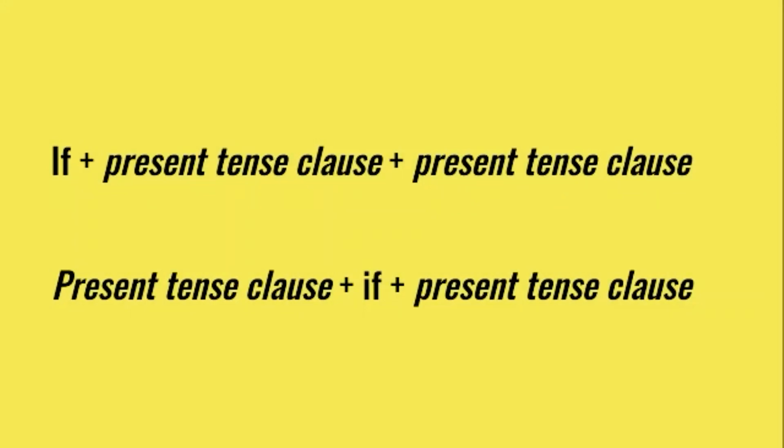We're going to separate the consequence by a comma. But I can make a change in the sentences. If I start with the consequence, I don't get respect, and then I introduce the condition, if I don't respect others, there is no need for us to write any comma, because if works as the connector for both sentences.